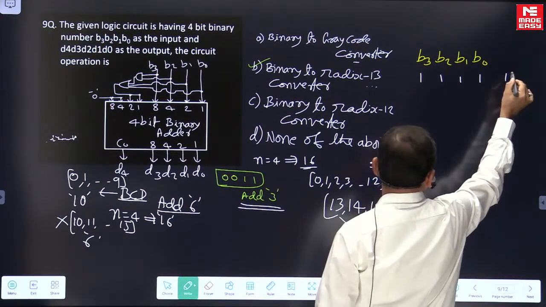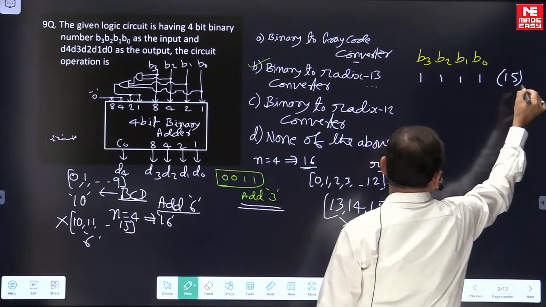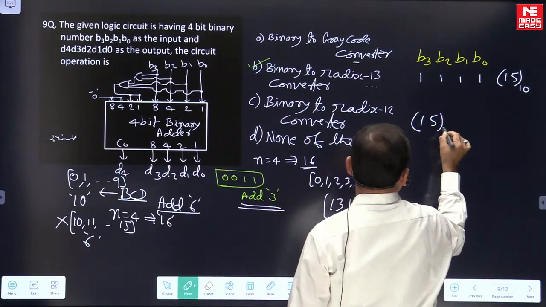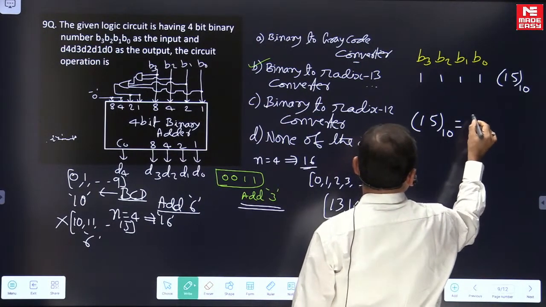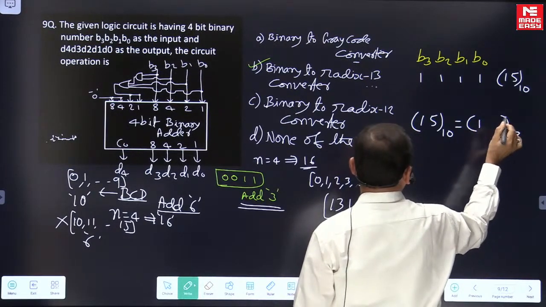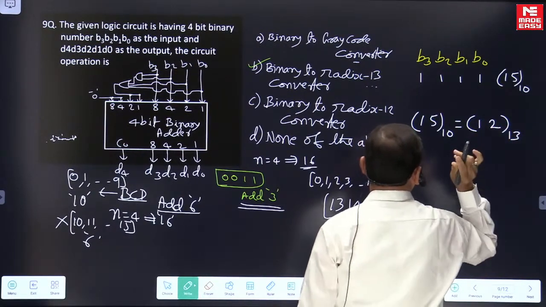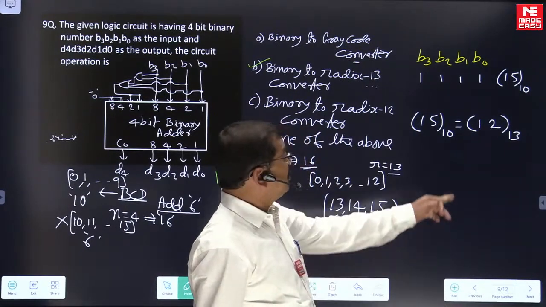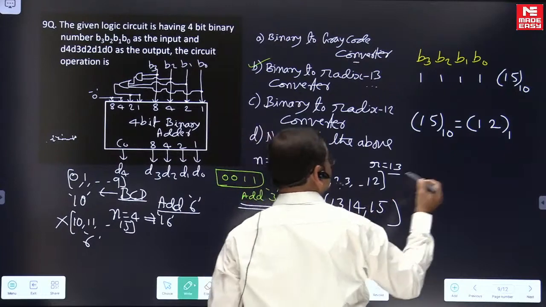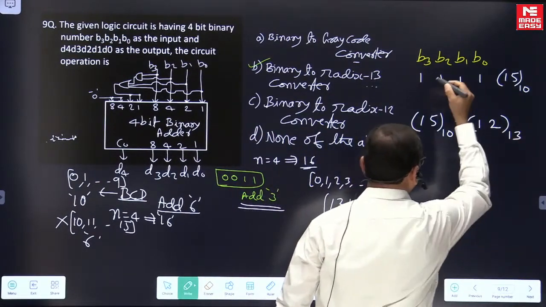It refers to decimal 15, right? For decimal 15, the radix 13 equivalent we want to write is supposed to be this.